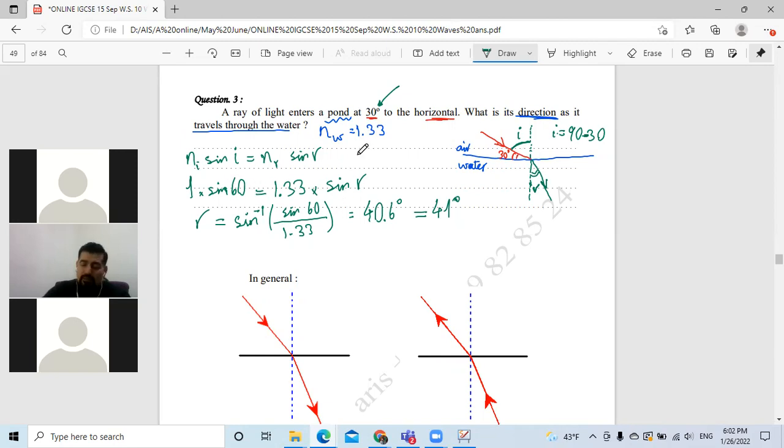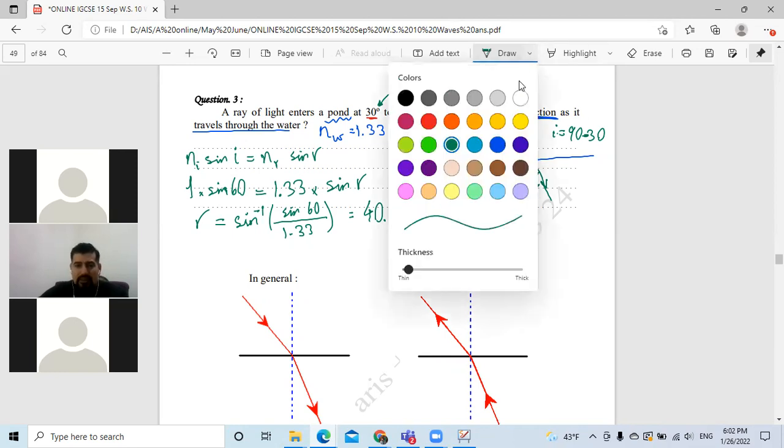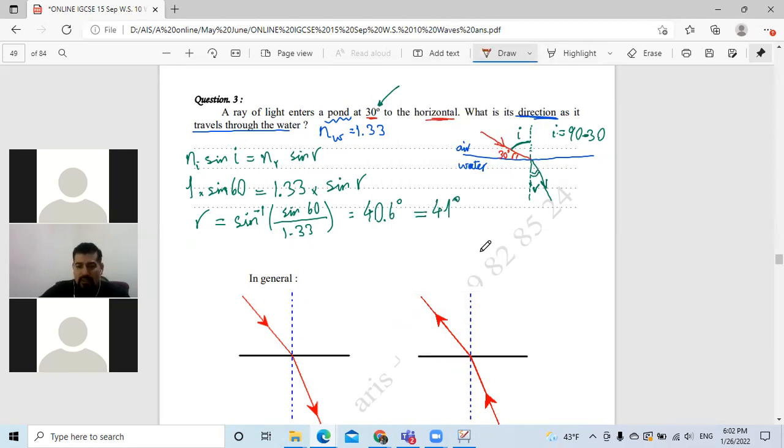So we'll use the long formula, or you can use the short formula. The definition formula: N equals sine I over sine R. So how much is N, the refractive index for the water?